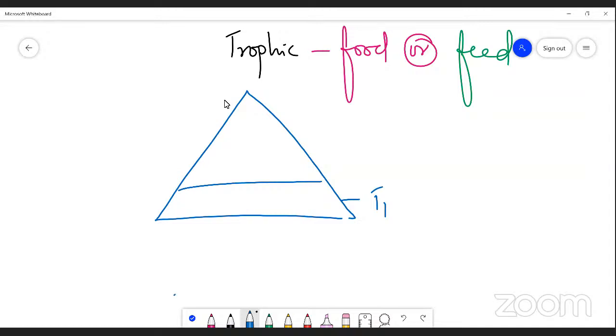Okay. So as I said, it is a representation of the position of an organism in every level of an ecosystem, I mean, in the food chain, right? So that is called a trophic structure. This trophic structure consists of 4 levels. Level 1 is always the producer. Level 1 is occupied by the producer. And level 2 is occupied